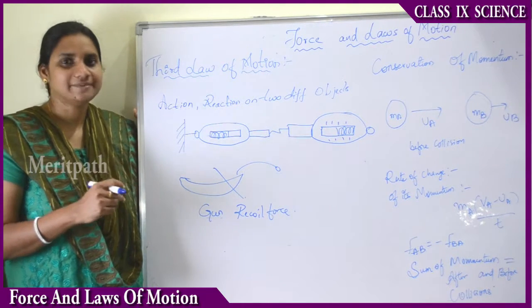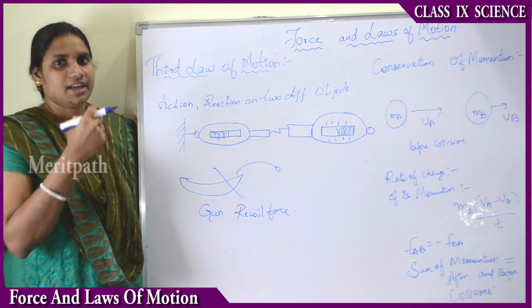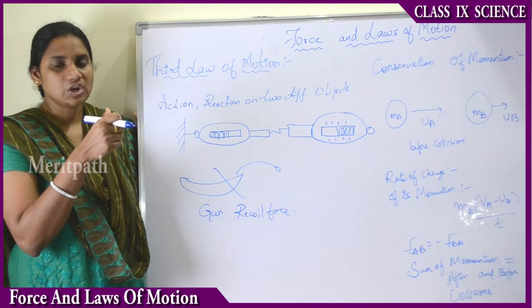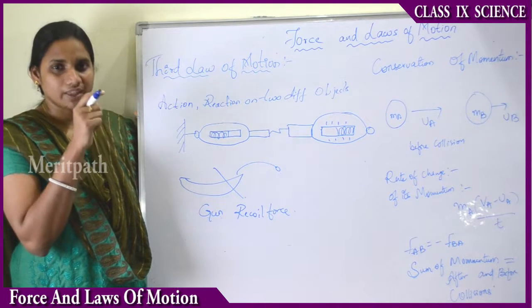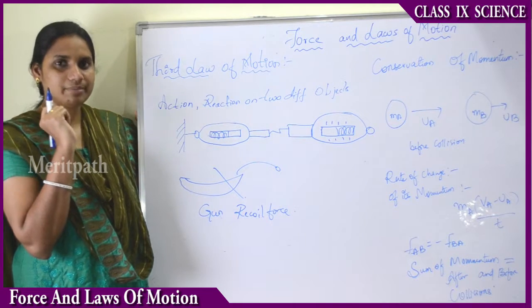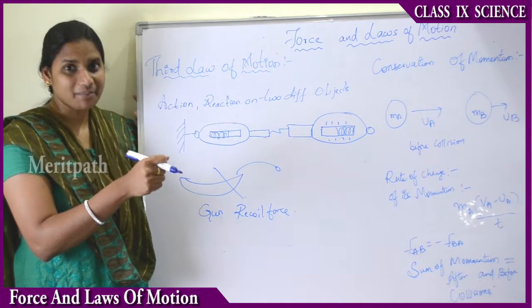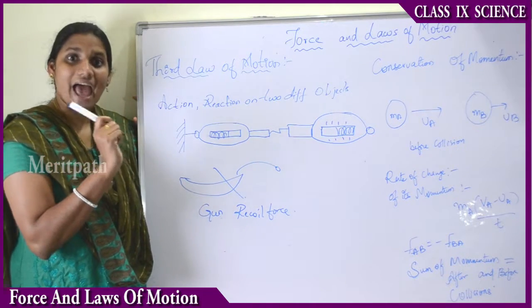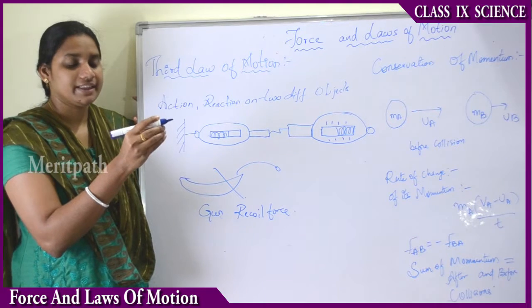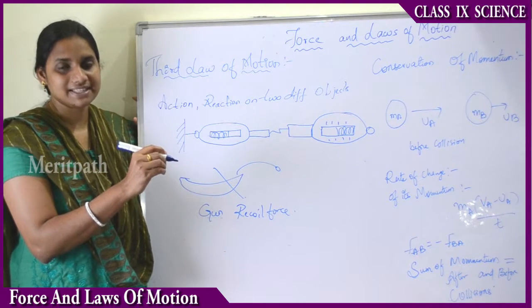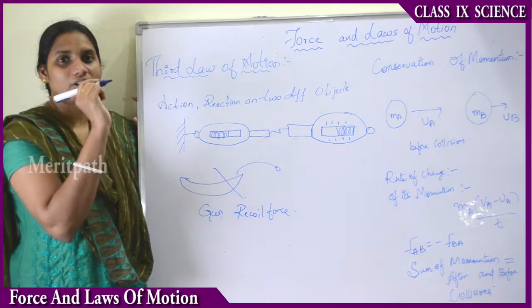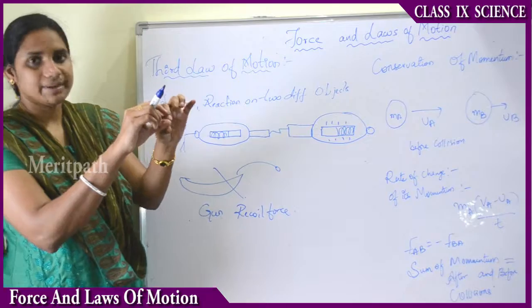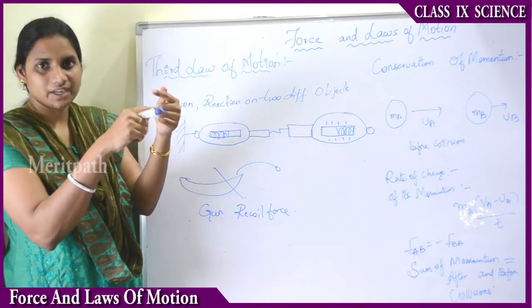Take a gun. When you are firing a bullet from the gun, we apply a force on the bullet, so the bullet is pushed forward. The bullet going forward is known as the action, and the reverse action is the recoiling of the gun, that is, the recoil force.